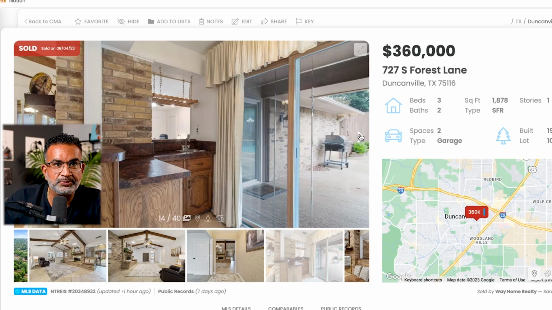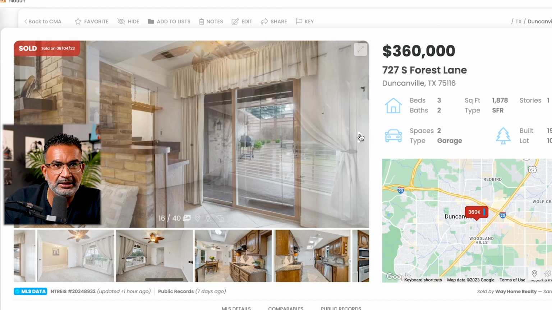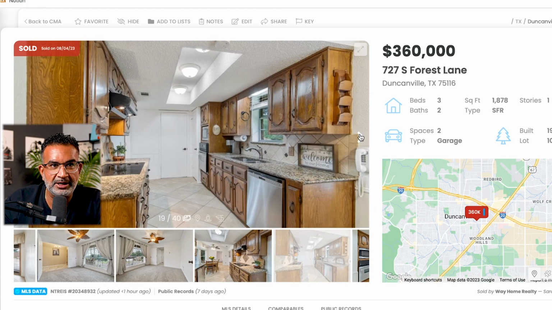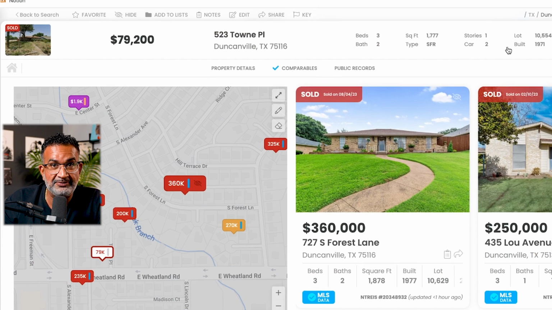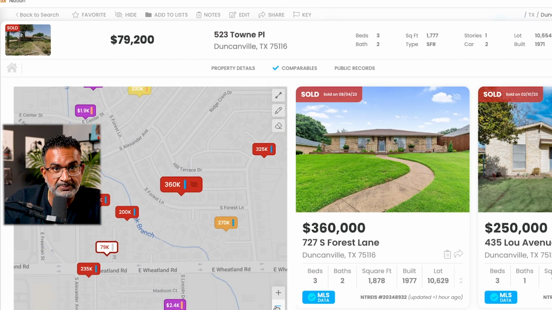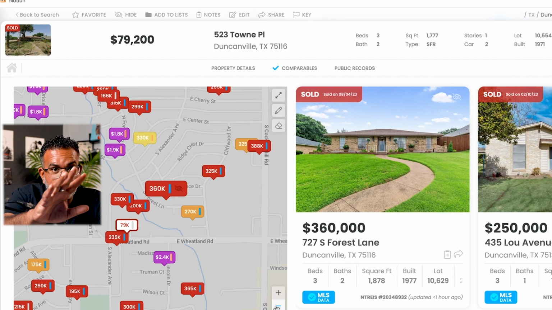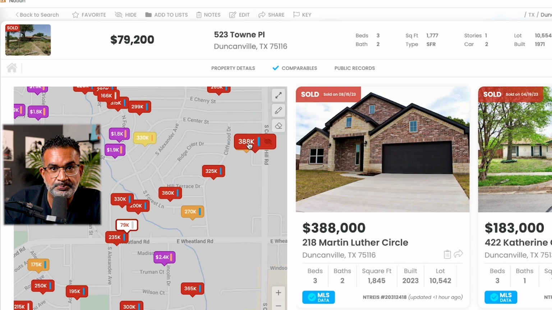And it's renovated, maybe? Yeah, that's upgraded. Not my style of upgrade, but you'd call that upgraded. Okay, so now it's slightly larger than our subject at 1878 square feet, so we need to make some adjustments there. But before we call that our comp, I want to look around and see if there's anything else here compelling. Let's check out this 388.